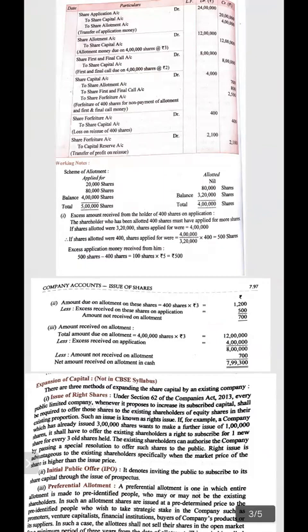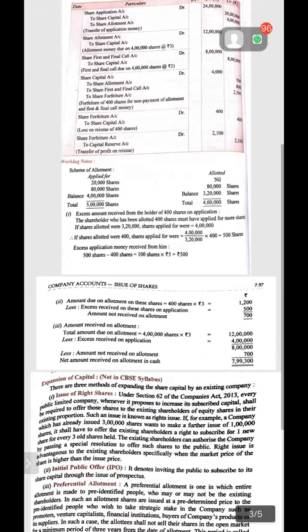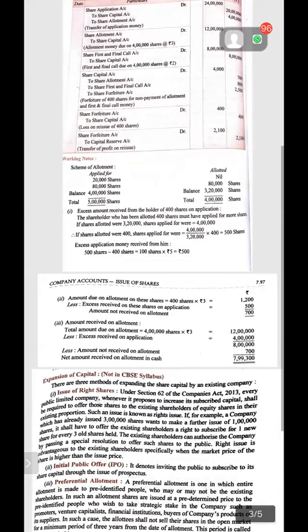Now the company received an application for 500 shares. The company can maximum allot 400 shares. It means 100 shares are excess the company has received, on which 5 rupees per share has been received. It means the surplus received on 100 shares is 500 rupees.